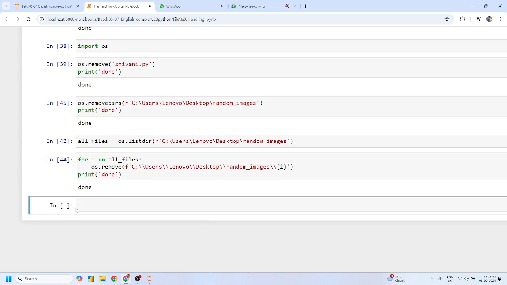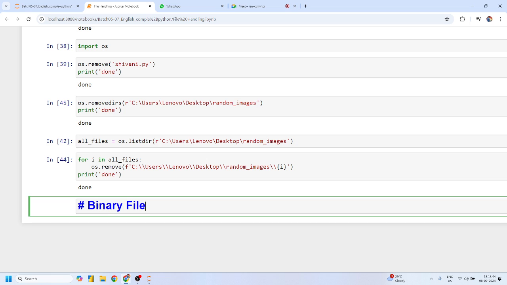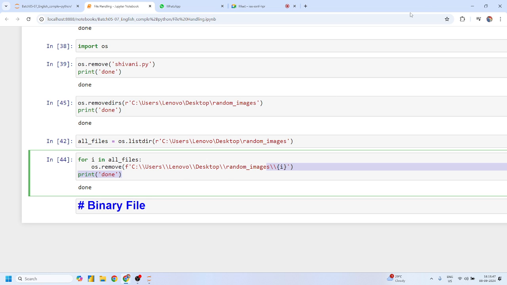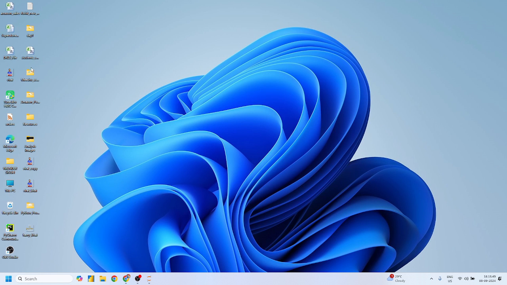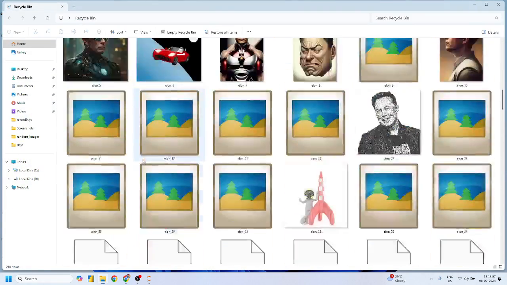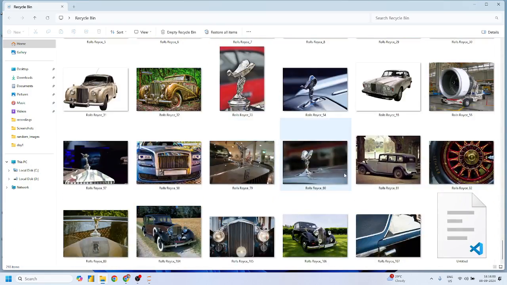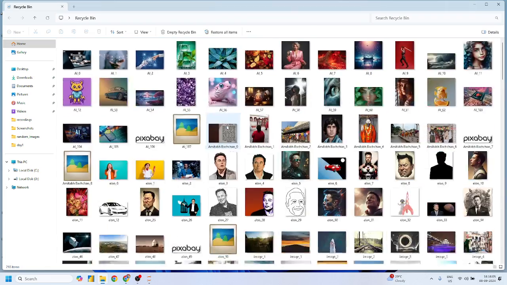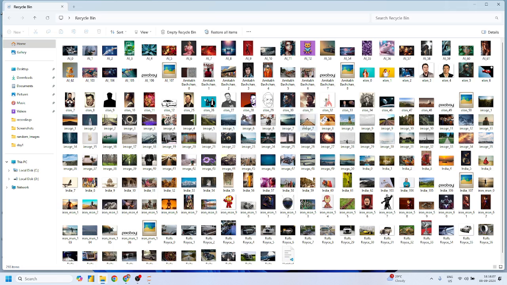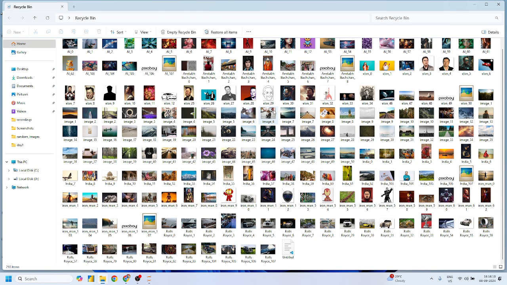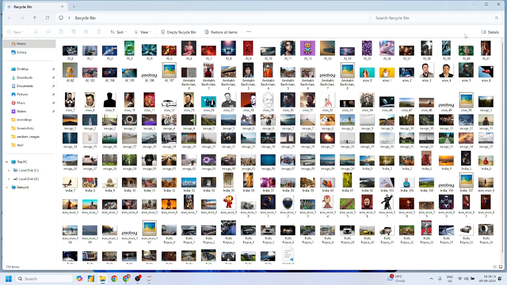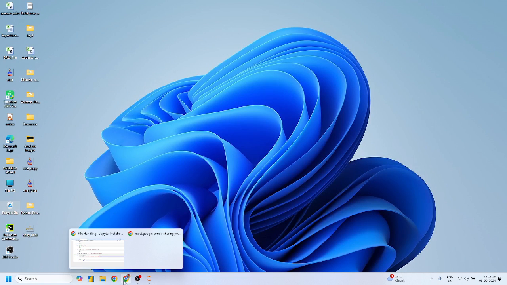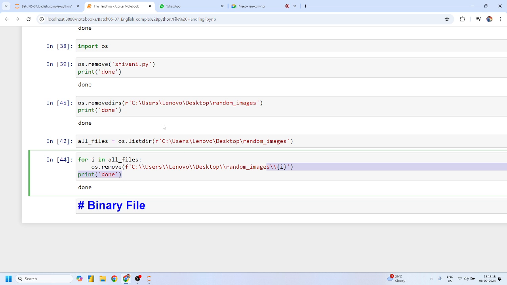Sir, can we find these files in the recycle bin? You can find these files in the recycle bin. You have to use force equals true if you want to clear them from the recycle bin. Okay, where is the file? Did you find, guys, any file related to orders? No. I think that automatically clears that file from the directory as well.